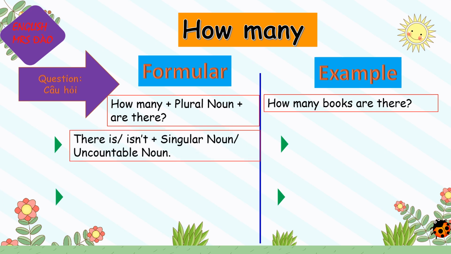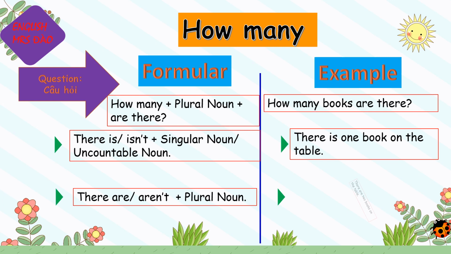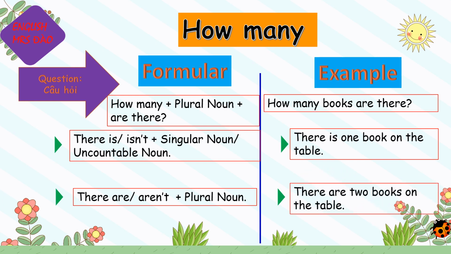For example, how many books are there? And you answer, there is one book on the table. Or you say, there are two books on the table.